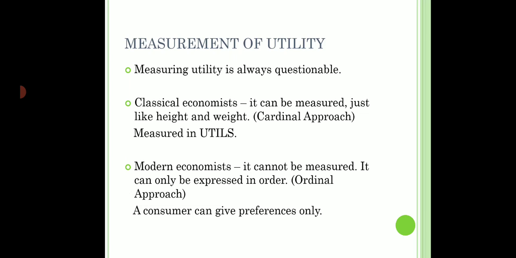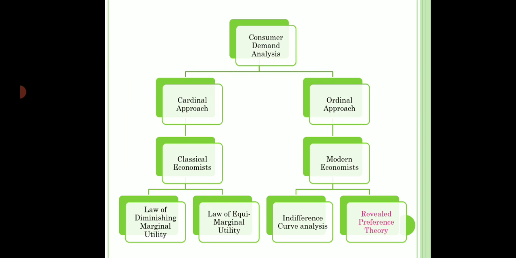The consumer can always say that product A stands first for me, product B stands second. So utility can be expressed in order and not in numbers. And that is why this approach is known as ordinal approach. So there are two approaches to measure utility. This chart will make the things clear.